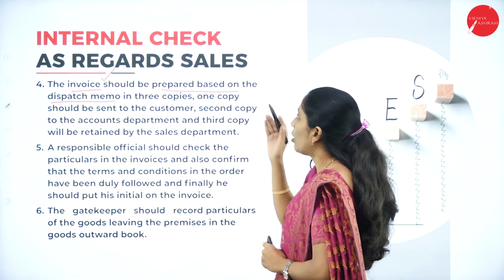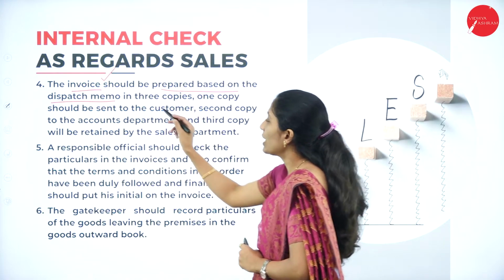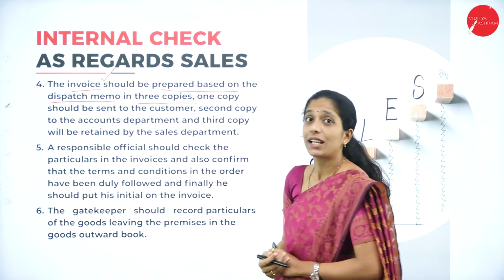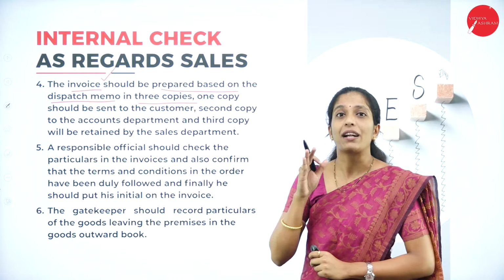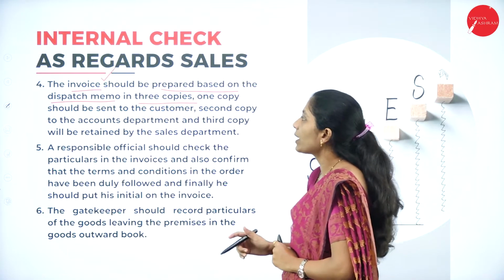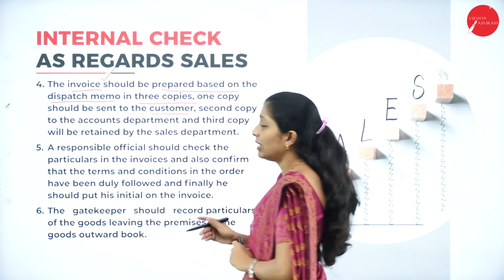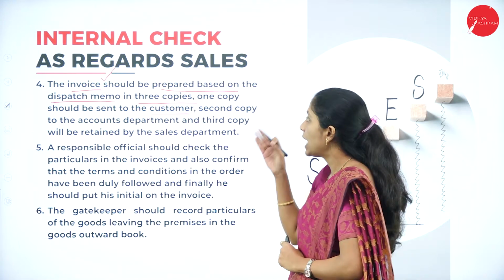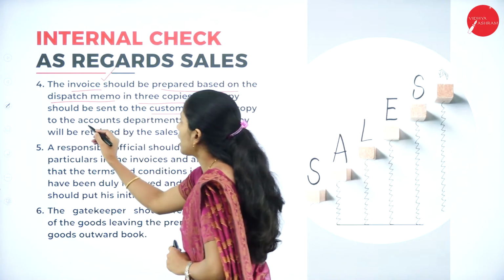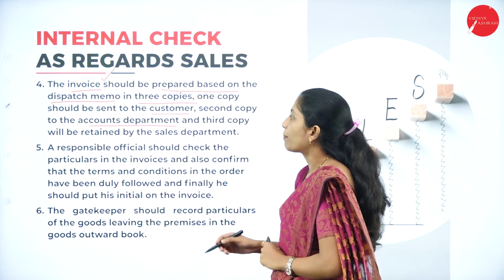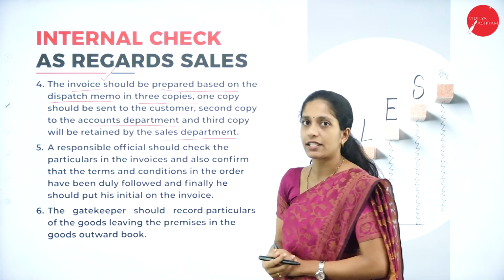Based on the dispatch memo, the invoice is prepared in 3 copies. One copy should be sent to the customer, that is, who is receiving the goods, the second copy to the accounts department, and the third copy should be retained in the sales department.